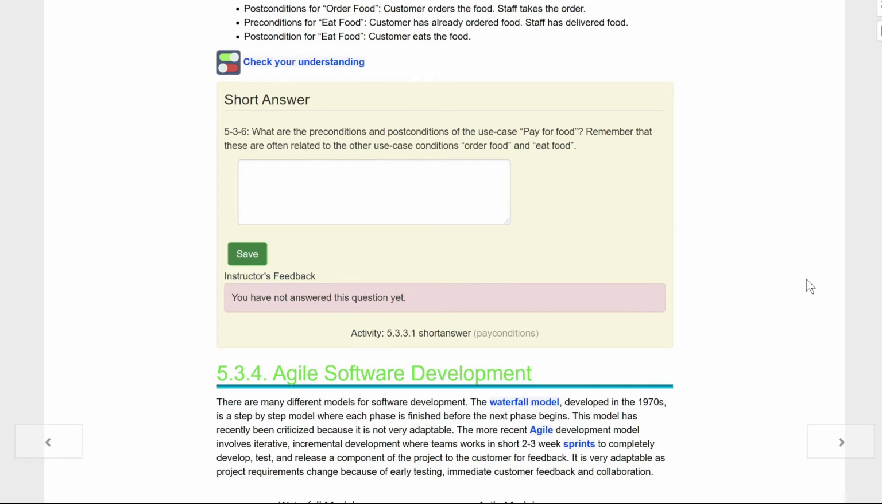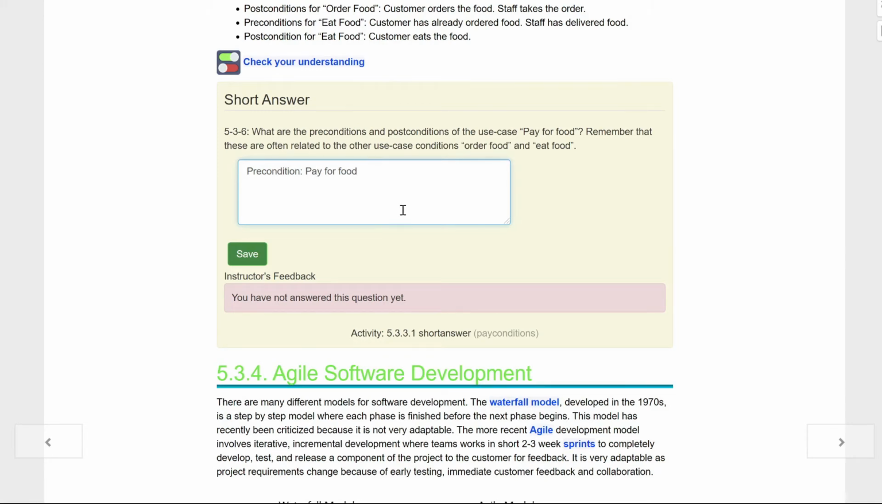What are some preconditions and postconditions for the use case pay for food from above? Remember, these are often related to the use case conditions order food and eat food. So what we're doing here is we are doing a precondition for pay for food, right, kids? So we are doing a pay for food. And let's do a precondition pay for food.